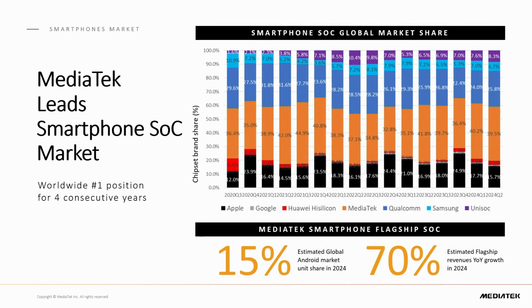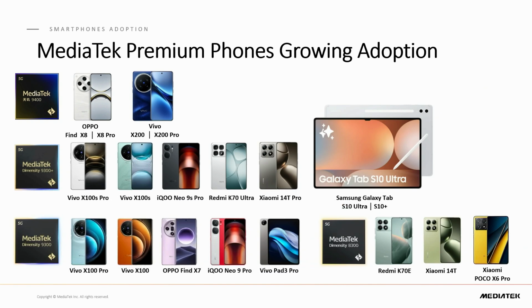What does that mean in terms of the AI capabilities we can bring to the table? MediaTek has the number one position, and in this chart, the orange bar is the MediaTek market segment share compared to Apple, Qualcomm, Samsung Exynos, and Huawei. We have consistently been the number one position for flagship phones for 4 consecutive years.